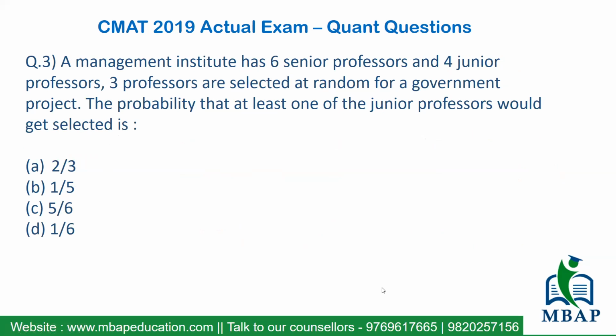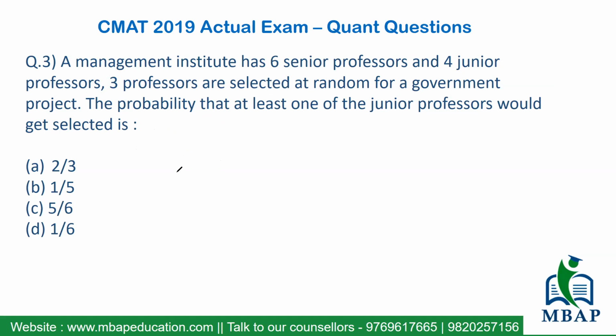If this is clear, let's take a slightly bigger question which came in the 2019 CMAT exam. The question says, a management institute has 6 senior professors and 4 junior professors. 3 professors are selected at random for a government project. Find the probability that at least one junior professor gets selected. So you can select a minimum of 1 junior to a maximum of 3. We also know that probability is the expected number of events happening divided by the total number of events in the given sample set. Clear?